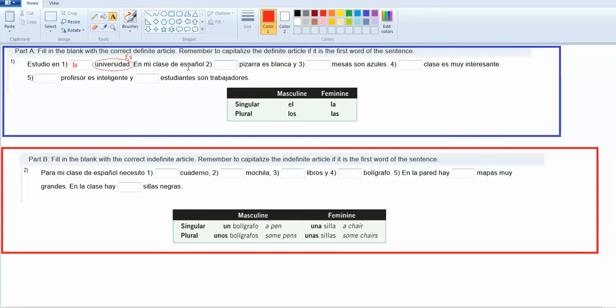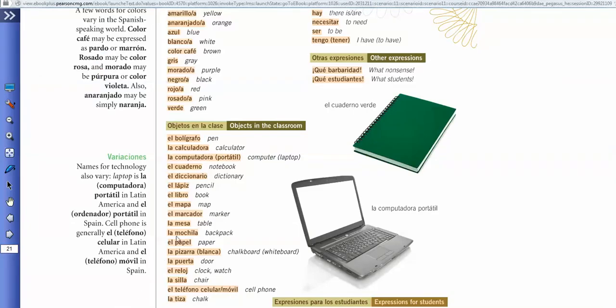En mi clase de español, blank pizarra es blanca. So what I'm talking about here is the pizarra. Pizarra ends in A. It's feminine. And in case you wanted to double check that, you could look back out here, find pizarra. If you look out here at pizarra, it's got a la in front of it that makes it feminine.